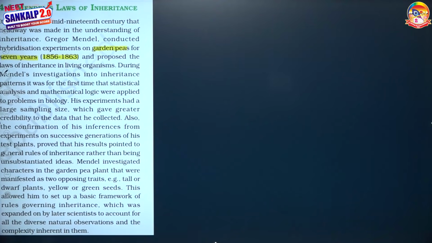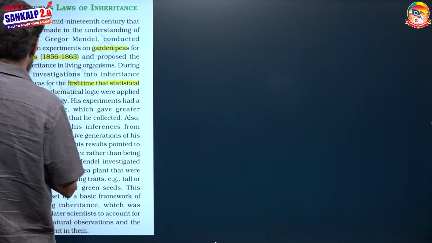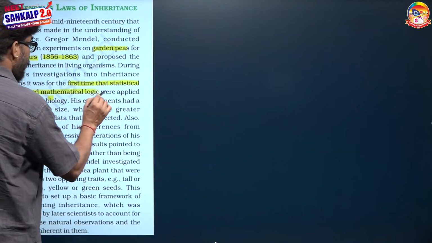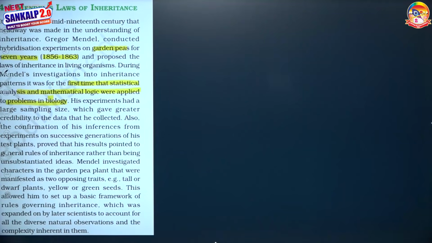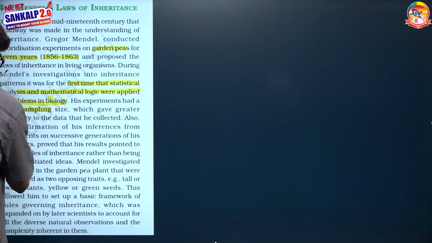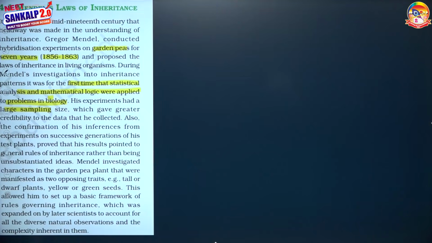During Mendel's investigation into the inheritance pattern, it was the first time that statistical analysis and mathematical logic were applied to solve problems in biology. How, or you can say why, was Mendel successful? His experiment had a large sampling size. Very important point: one of the reasons behind the success of Mendel, large sampling size, which gave greater credibility to the data that he collected.